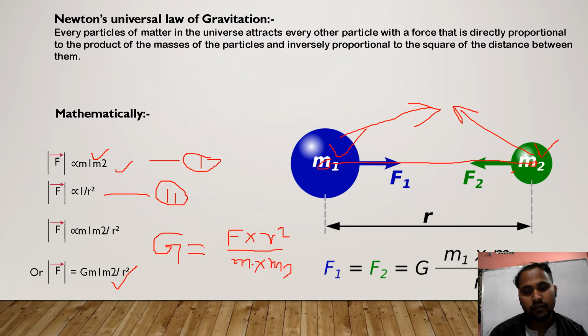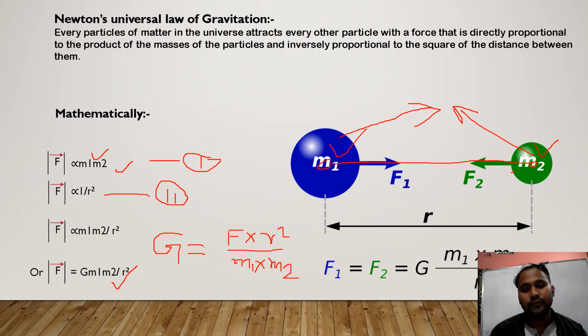Newton is the SI unit of force. R is nothing but the separation between these two masses, meaning the distance between the centers of these two masses. What is the SI unit of distance?